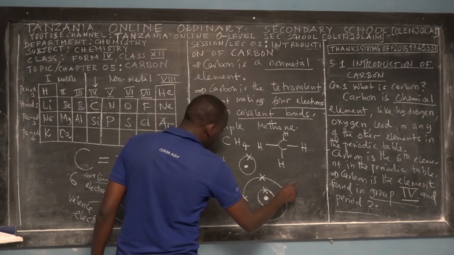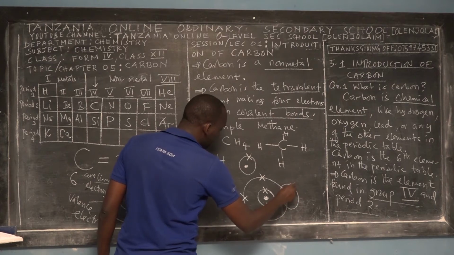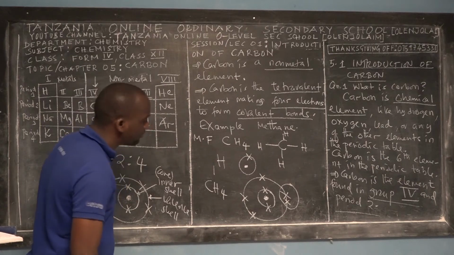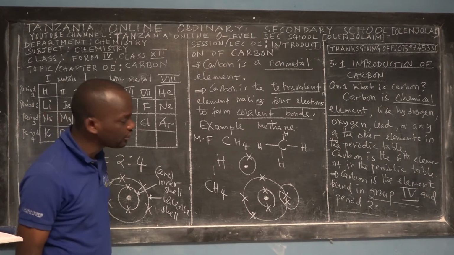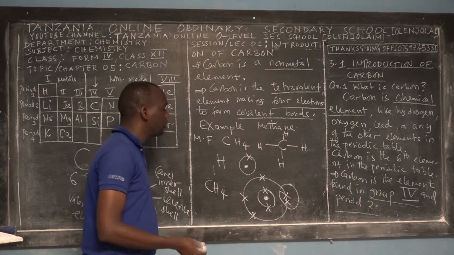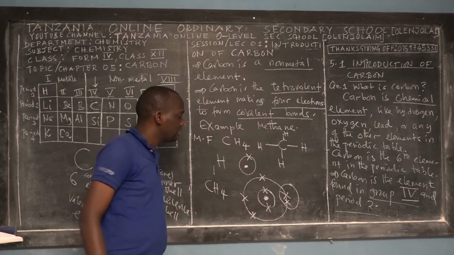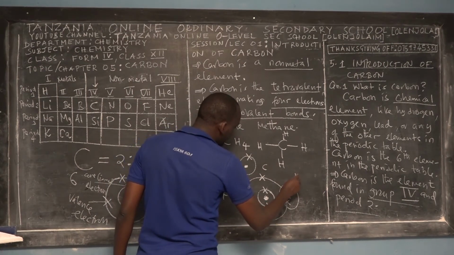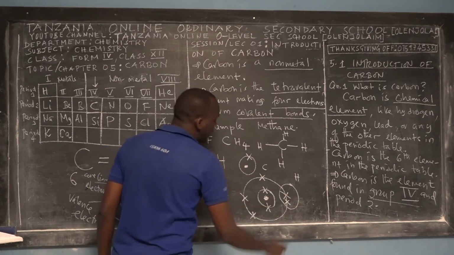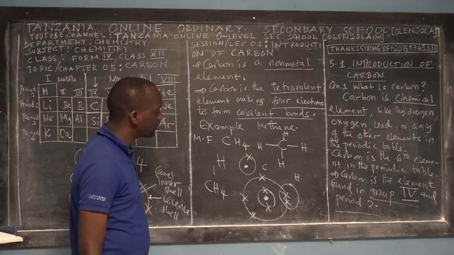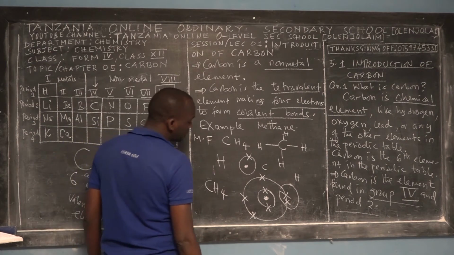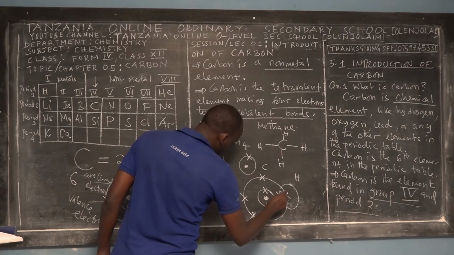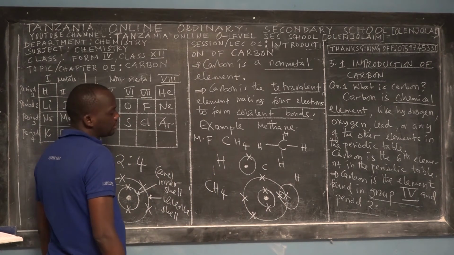So when it is combining with hydrogen, you find that hydrogen is sharing 1 electron. So carbon is providing 1 electron to the hydrogen and makes the hydrogen be in octet state, because now it contains, this is the hydrogen shell. So this is carbon, and this is the hydrogen, right? So now hydrogen has reached its octet state because it contains 2 electrons in its valence shell. So this hydrogen is now bringing 1 electron like this. So now they do share, right?